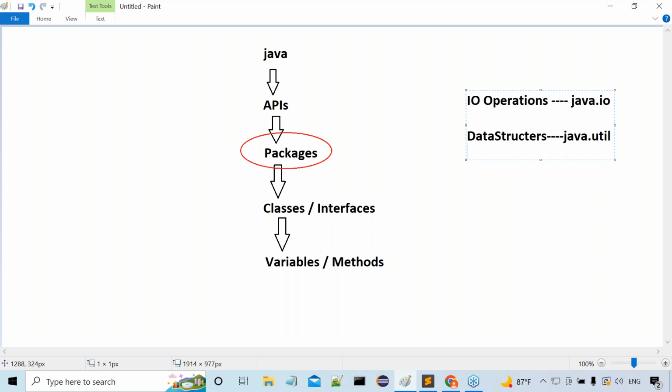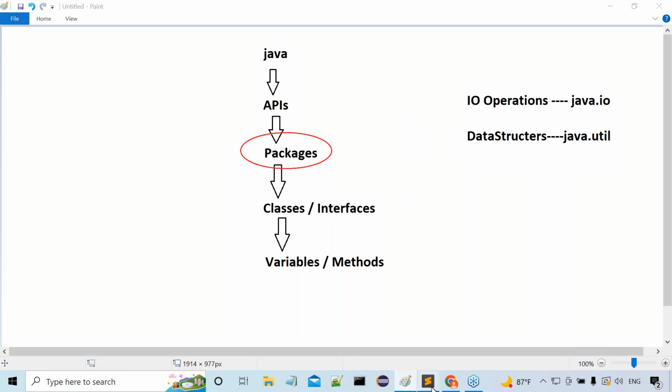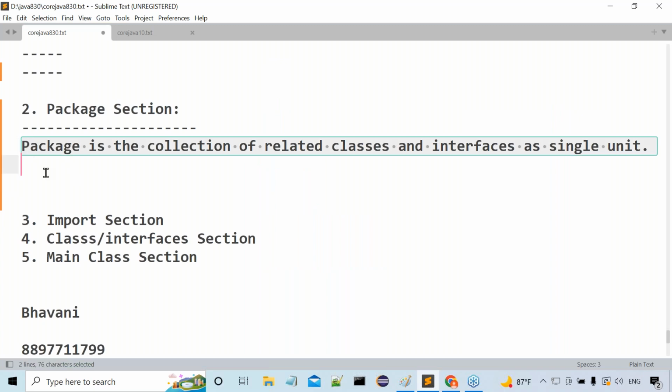Because of that, I gave the definition: a package is a collection of interrelated classes and interfaces as a single unit.